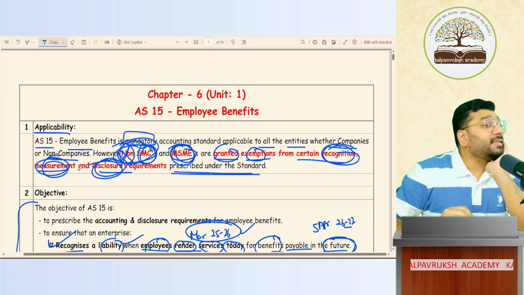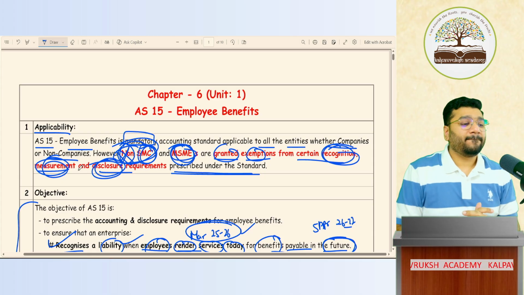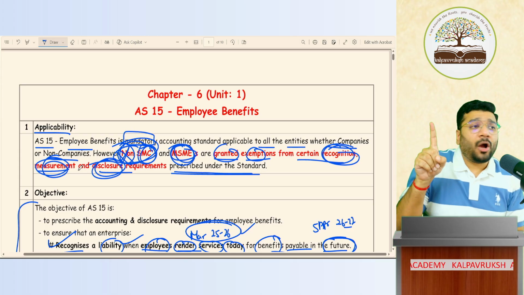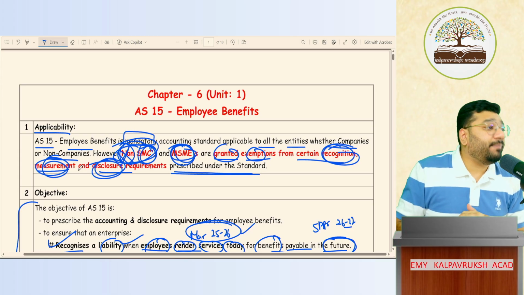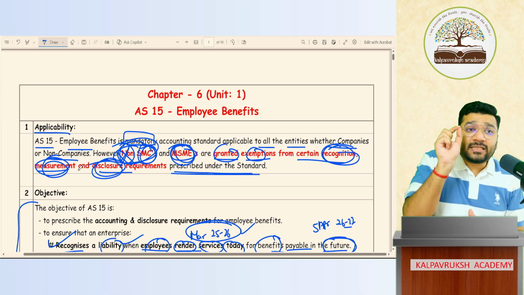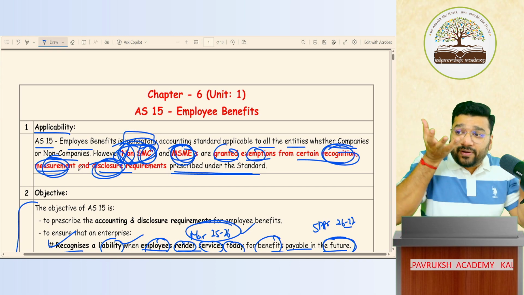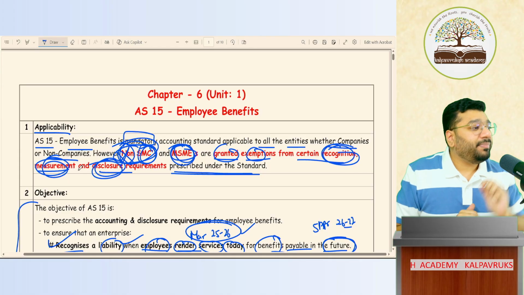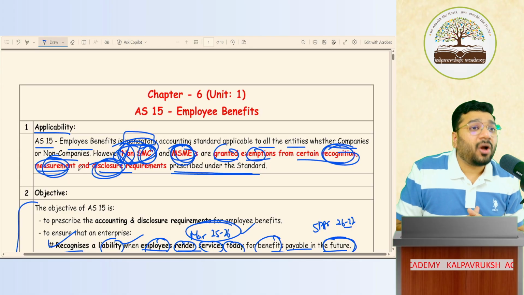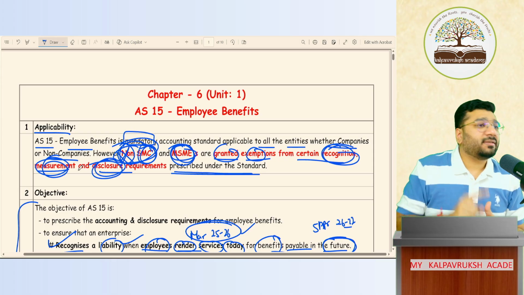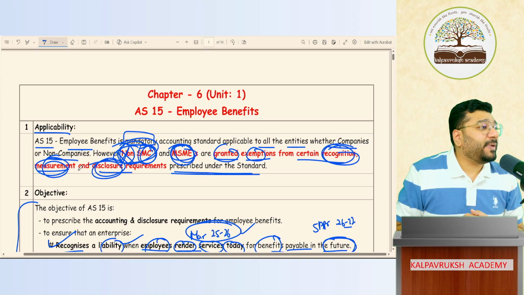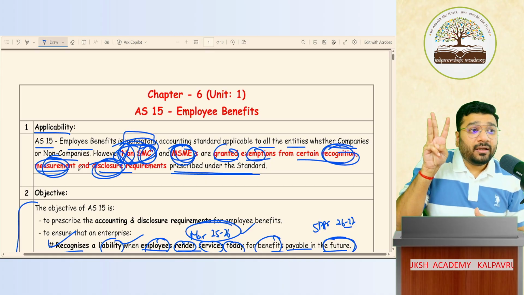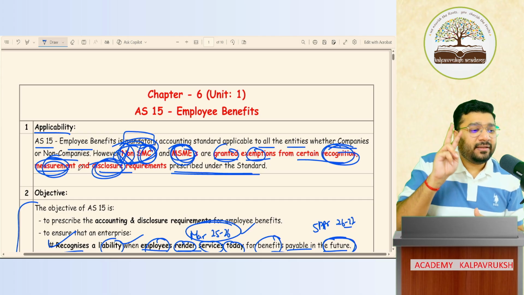What did you learn in the second point? Objective of AS15. What is the objective of AS15? To do proper accounting and the disclosure requirement of employee benefit in such a way that the expenses are recorded in that period when the employee benefit is received and the liability is properly booked in that period when the service is rendered. Got it, not got it? So this AS covers all the 4 aspects: recognition aspect, measurement aspect, presentation aspect, and disclosure aspect. That is the second point.